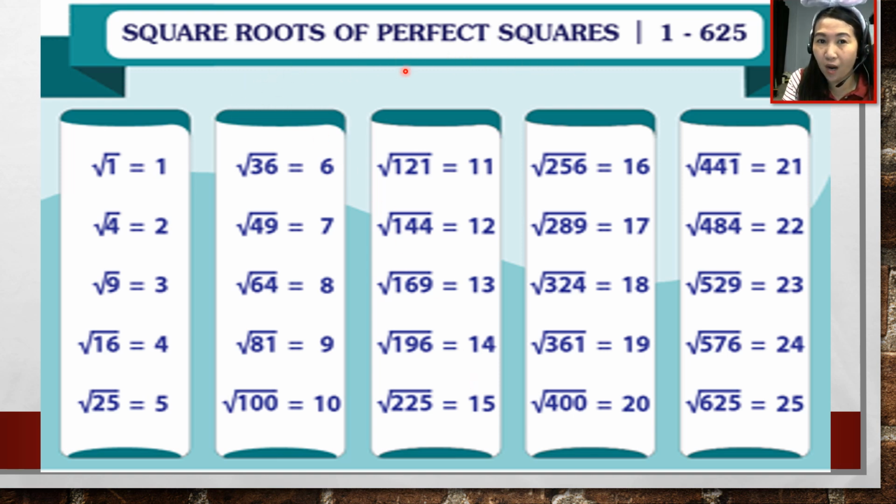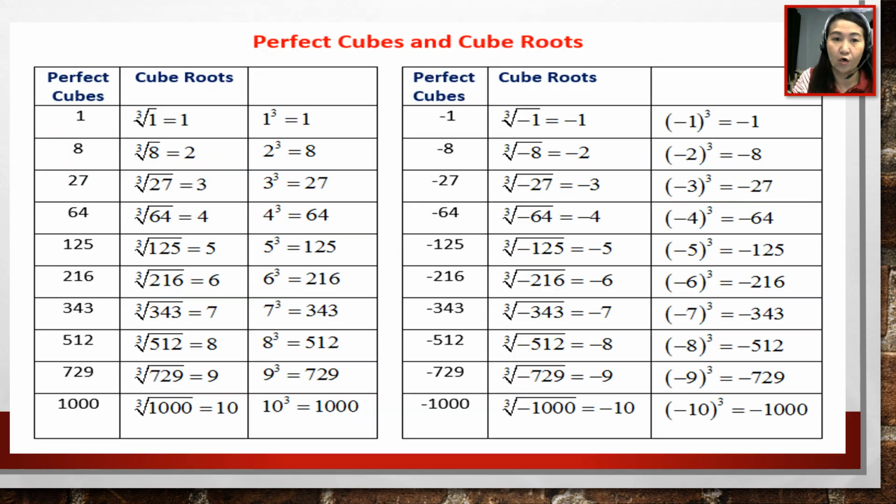So if we have square roots, we have also the so-called perfect cubes and cube roots. So if in square roots, we are multiplying the number twice to itself, in cube roots, of course, we are multiplying the number thrice to itself. So these are the perfect cubes. Why do we again call them perfect cubes? Because there are numbers that can be multiplied thrice to itself that will give us the following answers.